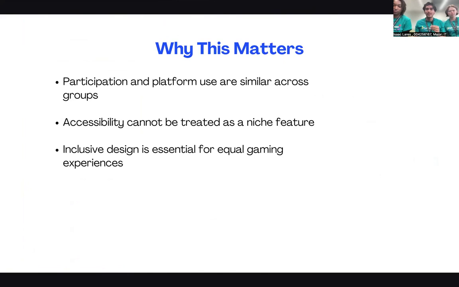So why this matters? Participation in platforms is similar across all groups, which is great. Accessibility cannot be treated as a niche feature, based off of what we saw, how it spanned across generations and also all platforms. And our last takeaway is inclusive design is essential for equal gaming experiences across all generations and all platforms.